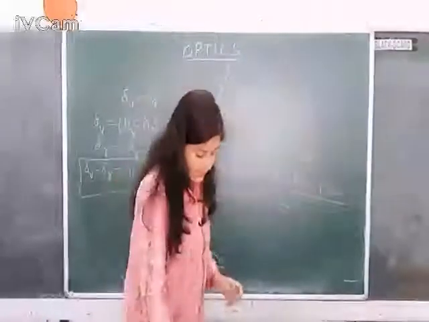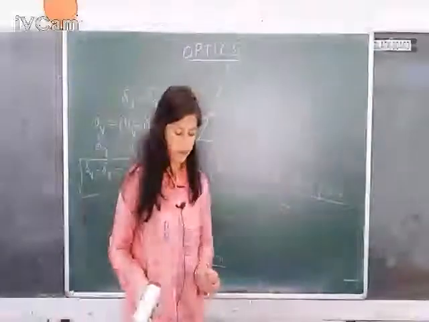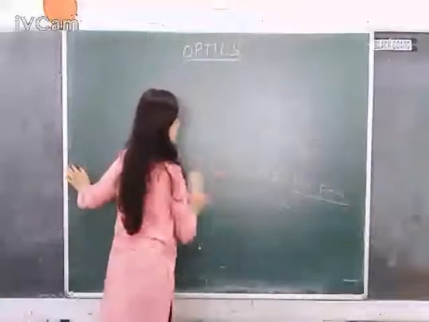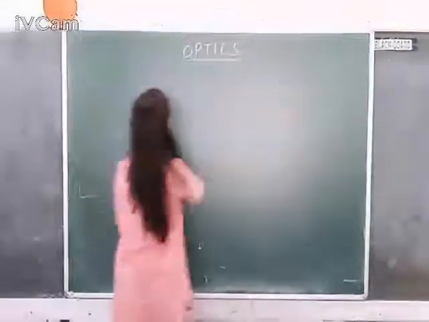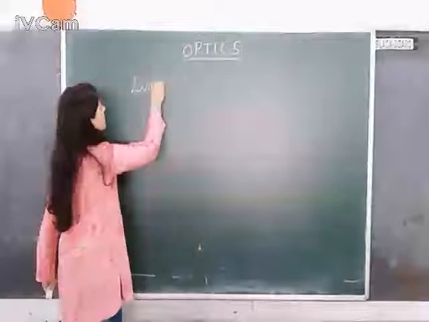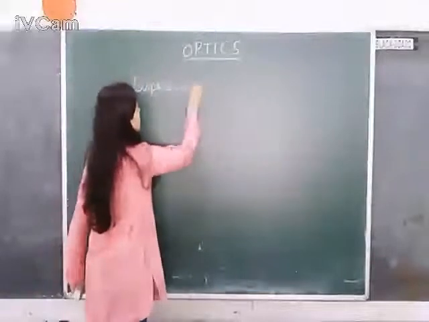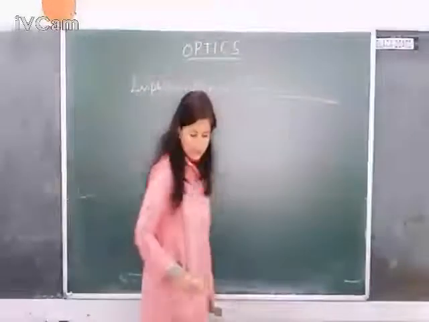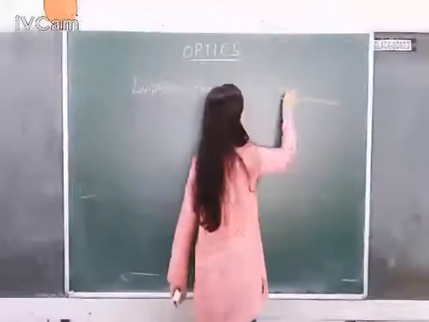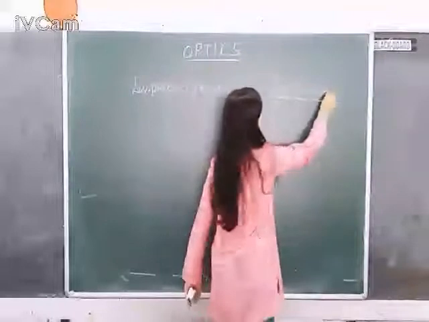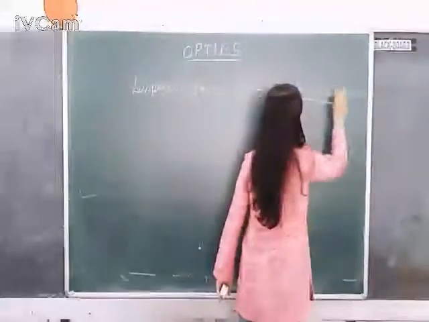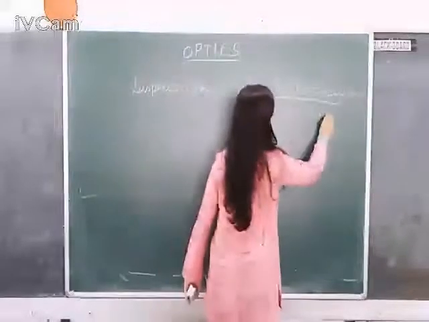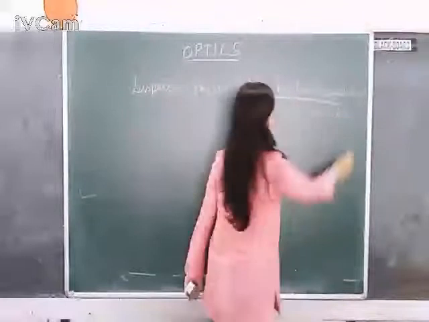Now, the last topic for today's class is dispersive power. Dispersive power is denoted by the letter omega. It is the ratio of two things: the angular dispersion, the one which we just derived, to the mean deviation. The mean deviation is the deviation of yellow color.